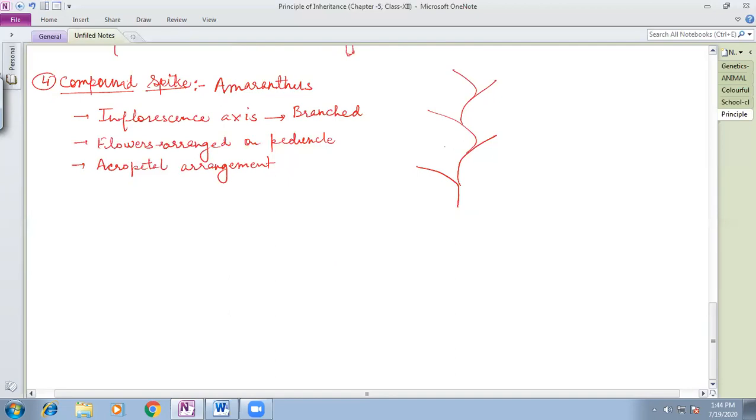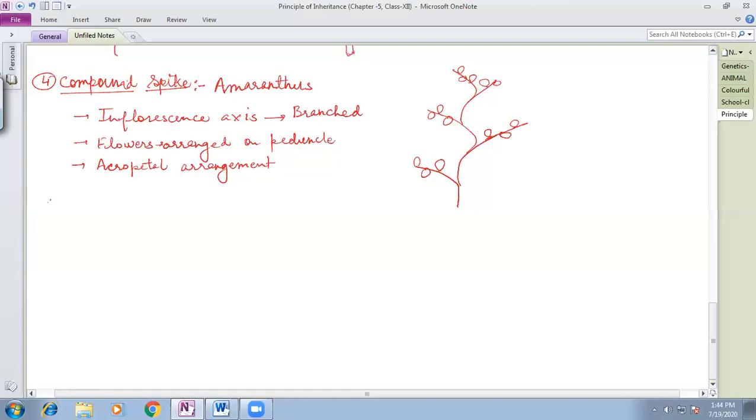In the spike, the flowers are sessile. Here also on this branch, the flowers are present in the alternate fashion, but they do not have pedicels. This kind of condition is called the sessile type of inflorescence, the compound spikelet condition. Okay.